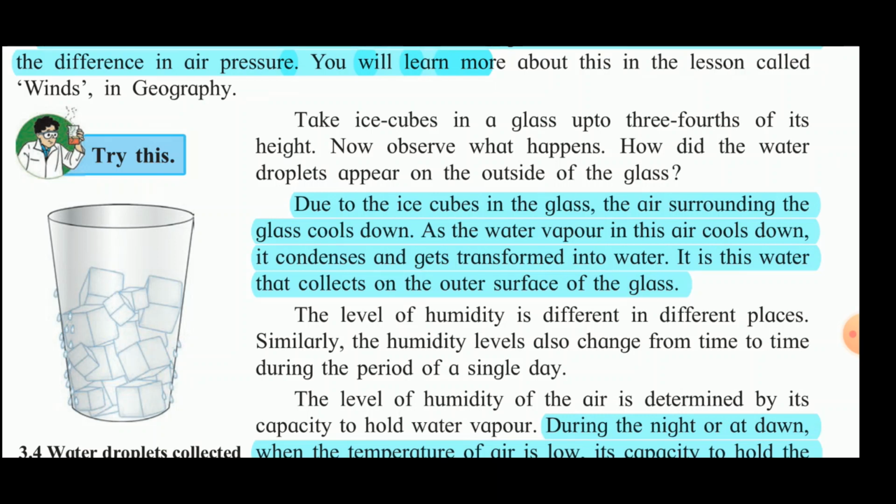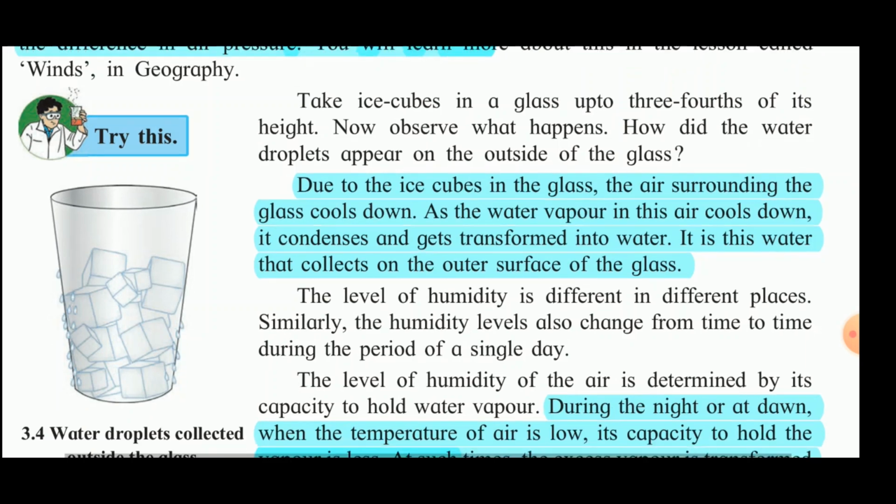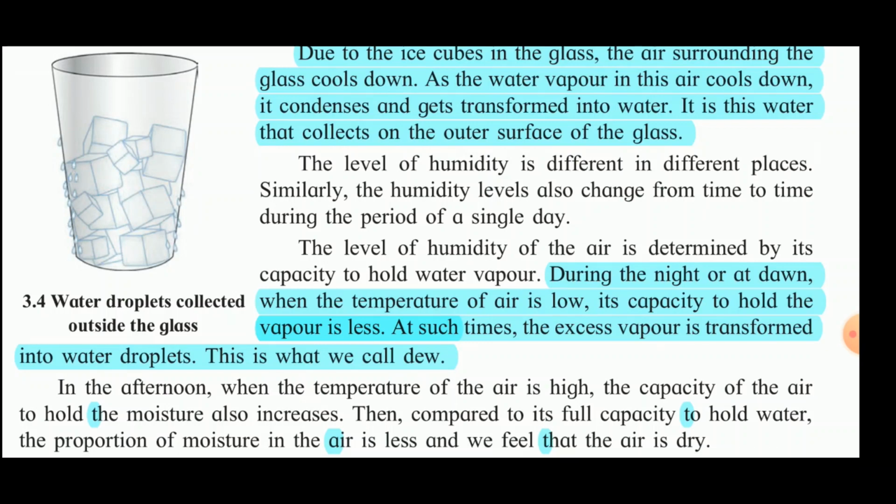Now, the level of the humidity... and then those water drops trickle down from the surface of the glass. Now all of you know that the level of humidity is different in different places. Similarly, the humidity levels also change from time to time during the period of a single day. Now the level of humidity of the air is determined by its capacity to hold water vapor. Now during the night or at dawn, when the temperature of the air is low, its capacity to hold the water vapor is less.